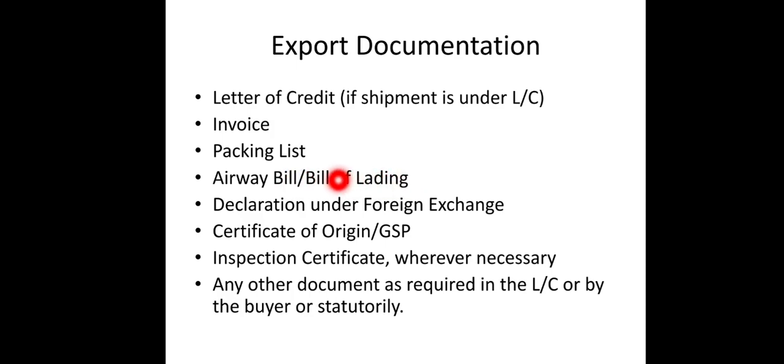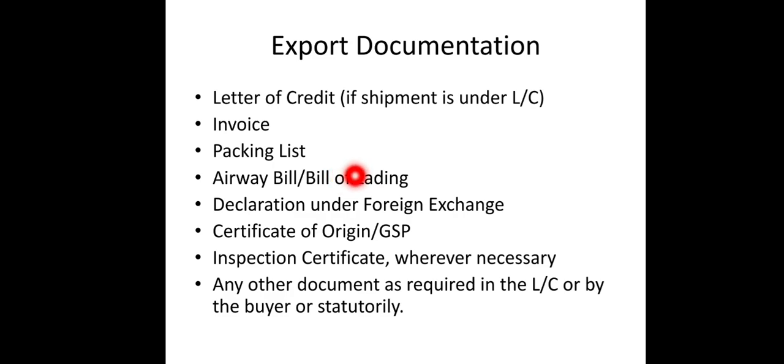Bill of lading means it's a proof that whatever goods are there in the packing list are being loaded on the ship. It is the proof given by the ship owner that all the goods mentioned in the invoice or in the packing list are being loaded to the ship. So this is called a bill of lading, or an airway bill if it is sent through airways. If goods are sent through ship, then it is called a bill of lading. Now this bill of lading, the exporter has to send to the importer.